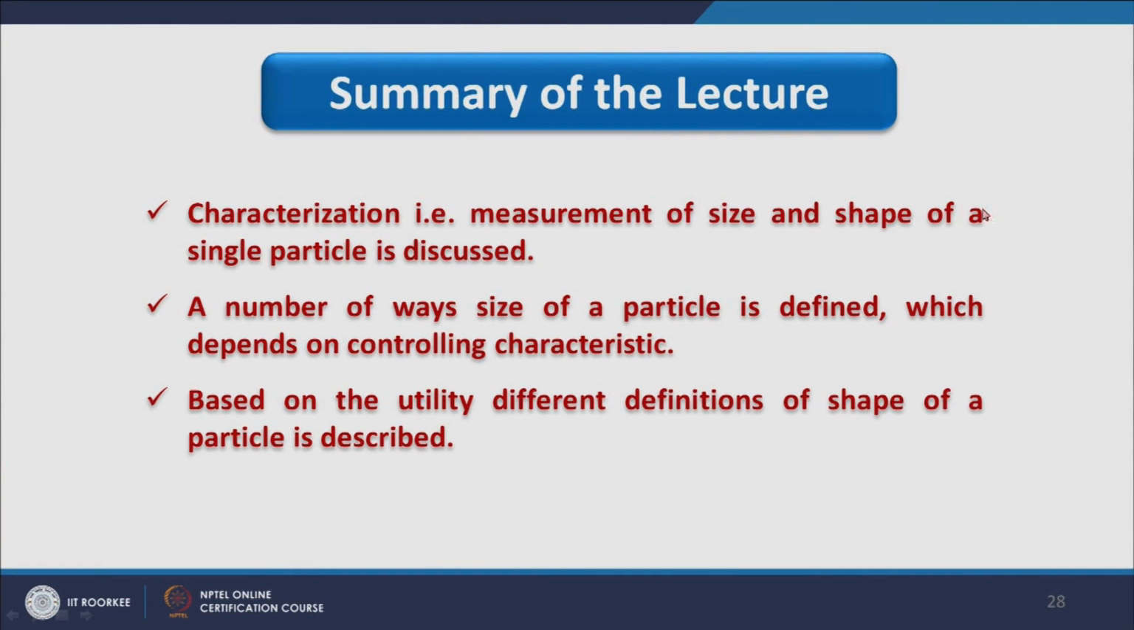So here is the summary of lecture 2, which combines the summary of part 1 and part 2 of lecture 2, that is characterization of a single particle. The characterization, that is measurement of size and shape of a single particle, is discussed in lecture 2. Secondly, we have discussed a number of ways the size of a particle is defined, which depends on the controlling characteristic, and finally, based on the utility, different definitions of shape of a particle are described.